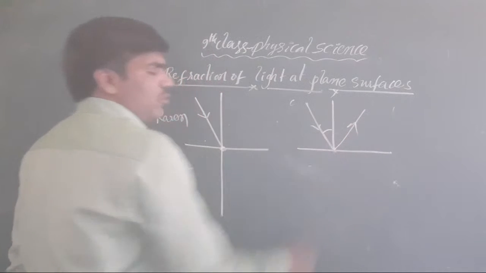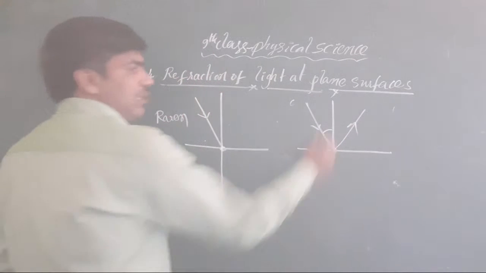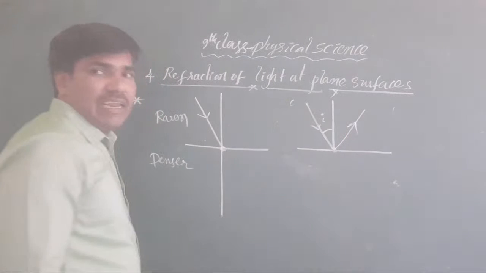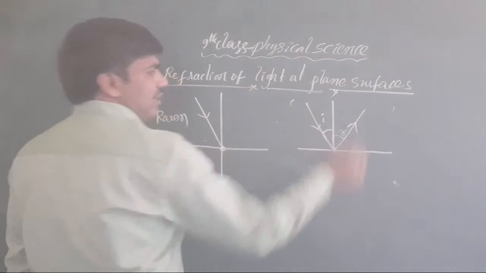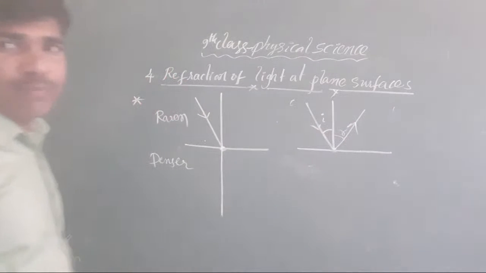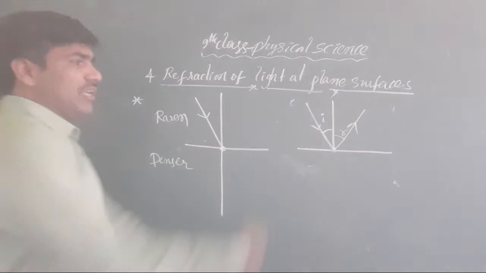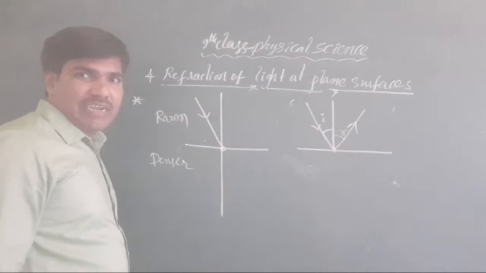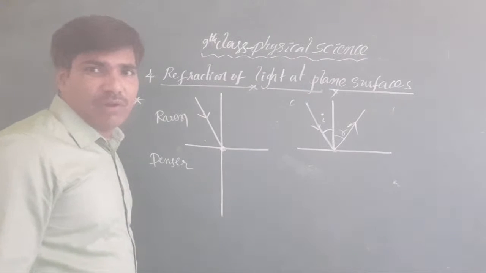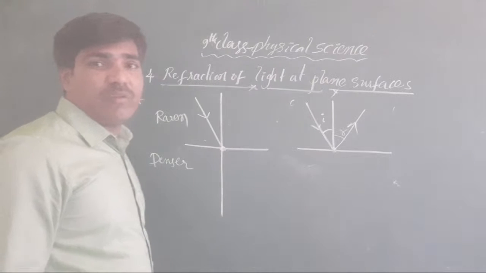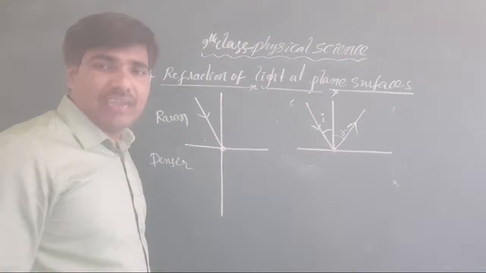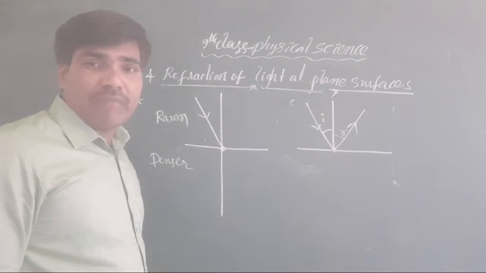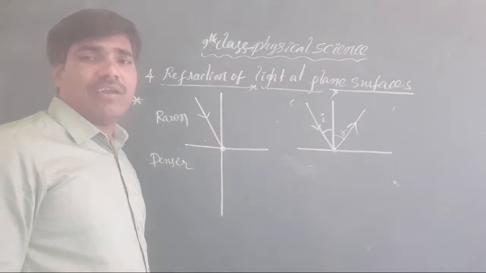When you know the normal, automatically you know the incident angle. Clear or not, all of you? From this incident angle only you get the reflected angle. On which basis do you take the reflected angle and incident angle here? It is based on the normal only. You know very well, what is the reflected angle? What is the incident angle? The incident angle is nothing but the angle between the normal and the incident ray.